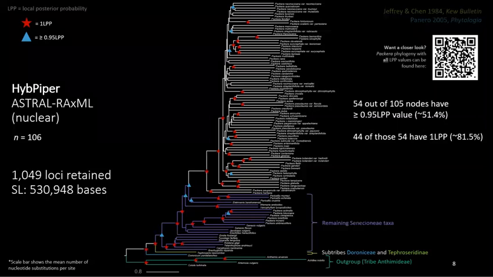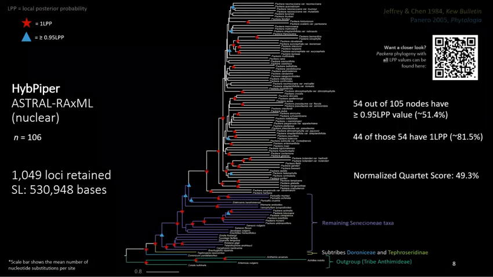Just for some stats, 54 of the 105 nodes have an LPP value of 0.95 or greater, and then 44 of those have an LPP of 1. And additionally, whenever you run Astral, you get something called the normalized quartet score that tells you how many of the gene trees match the final species tree. And in this case, we got a value of 0.493, indicating that 49% of the gene trees match the final species tree. And given how large this tree is and the species names are quite hard to see, I include a QR code on the top right that will link you to this tree with all LPP values in case you have any species specific or nodal support questions.